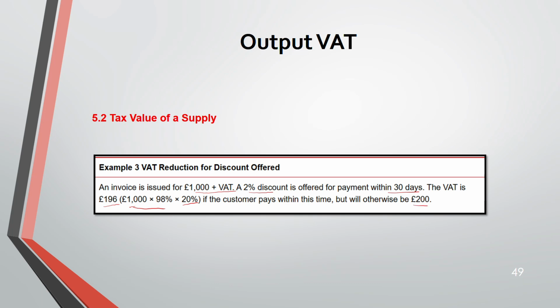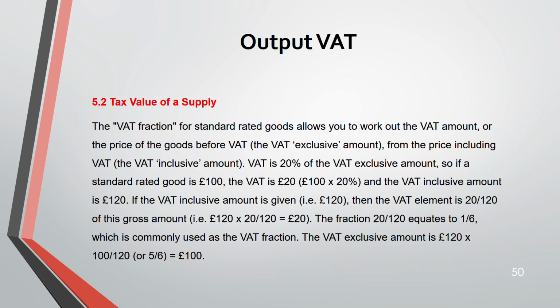If the customer pays within 30 days, it's 196 the VAT. But if they pay after 30 days, VAT is 20% on 1000, which is 200. You see? So because of the discount, your VAT is reducing. Now, VAT fraction. For a standard rated goods, allow you to work out the VAT amount. That's what we have just done. 20 divided by 120.